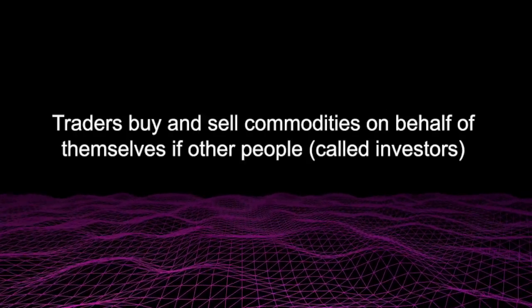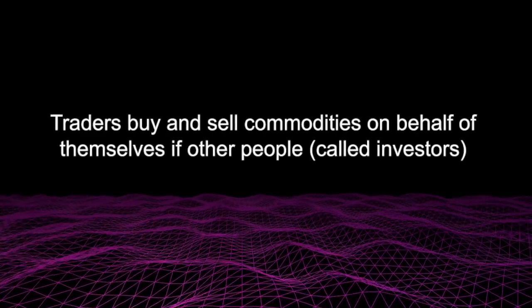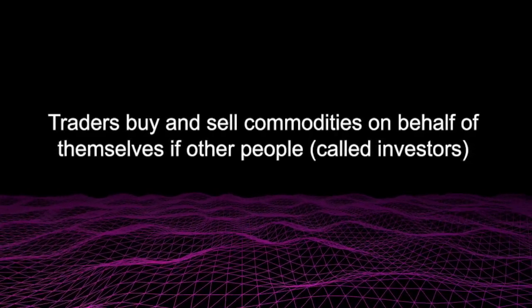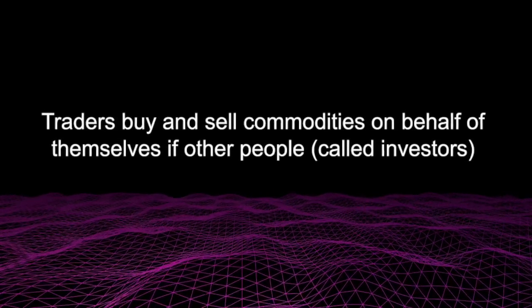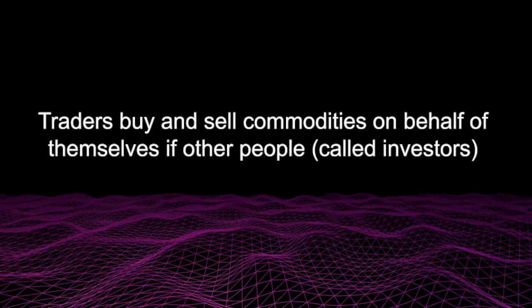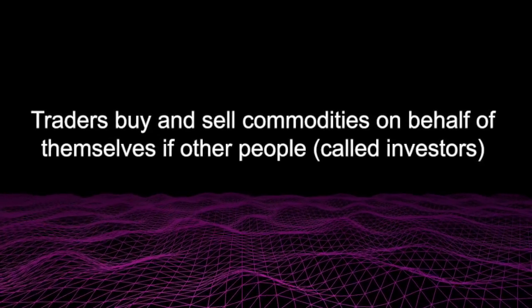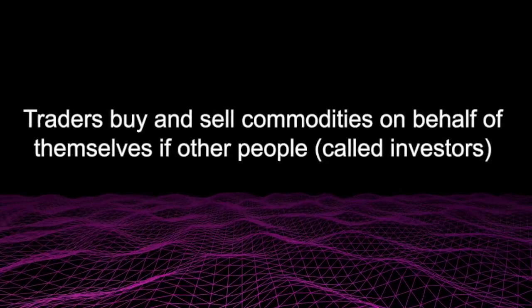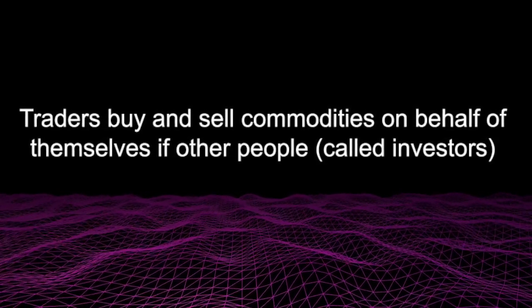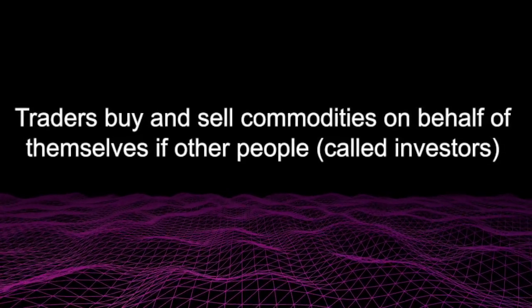The people operating the trades are called commodity traders. They buy and sell commodities or futures contracts. A futures contract is a legal agreement to buy or sell a commodity at a predicted price at a specified time in the future. Traders usually use other people's money to sell or buy commodities. These people are called investors. You are an investor when you buy a certain amount of commodities with the intention of selling it later.